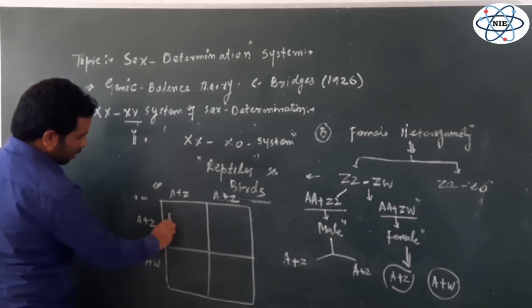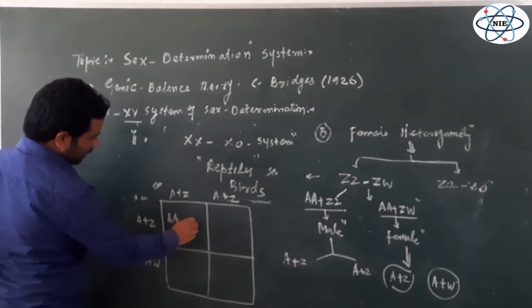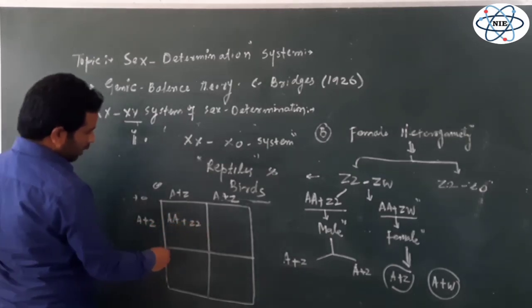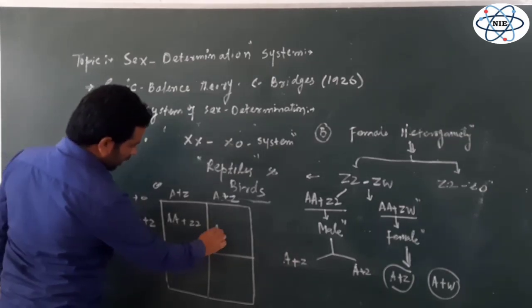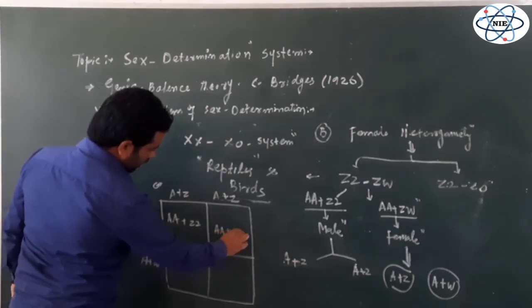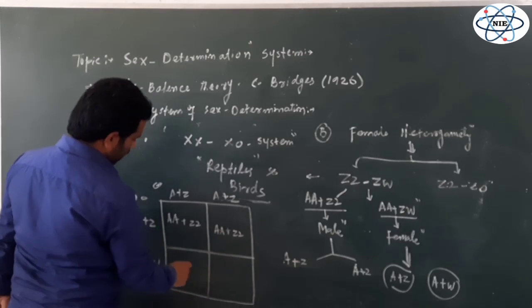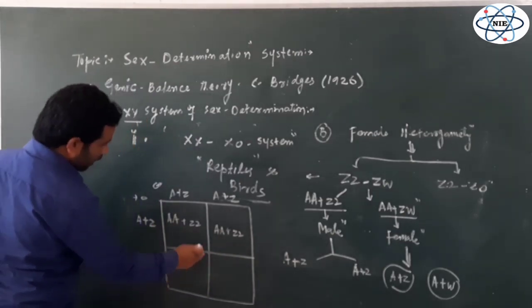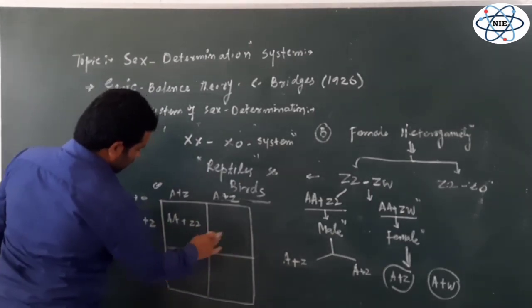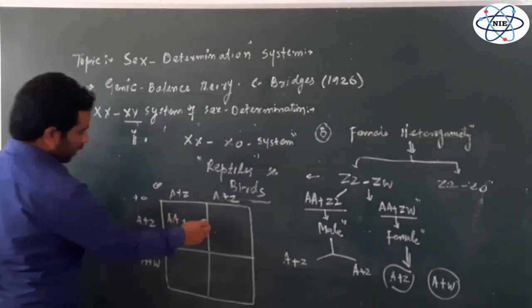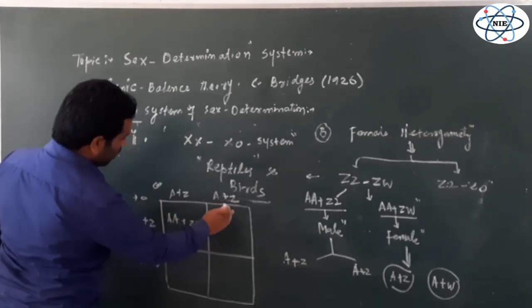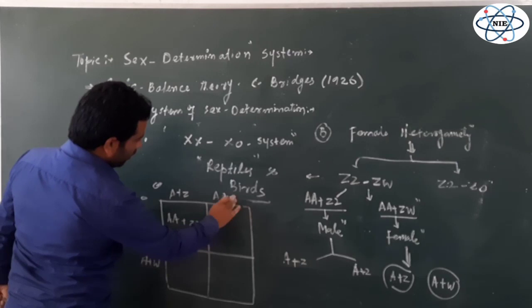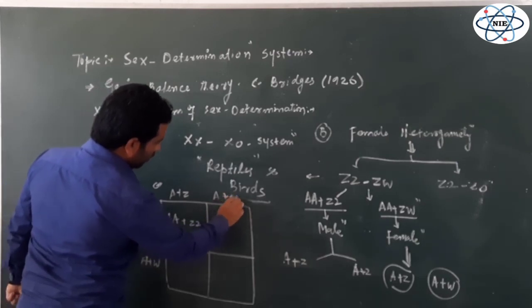Now cross A plus ZZ, yes, here again it's A plus ZZ, right, and here we have this, we can cross with this and we can cross with this, it's A plus W here, it's A plus W here.